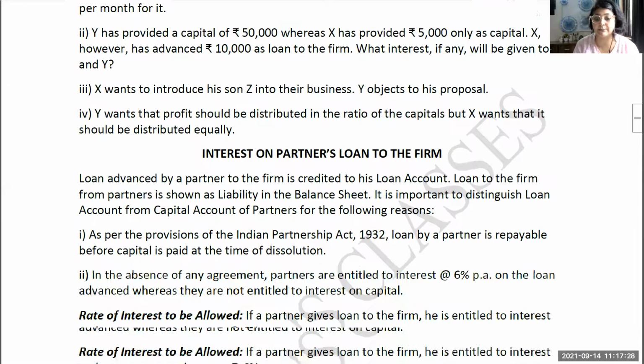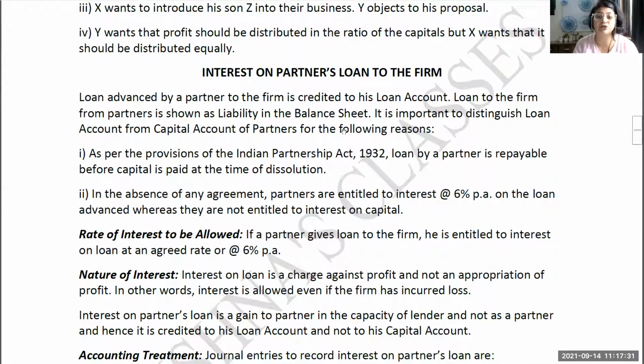All these questions I'm skipping, and I'm moving to the next topic, which is interest on partner's loan to the firm. This is the same loan about which we spoke earlier. I spoke earlier about the 6% interest rate.